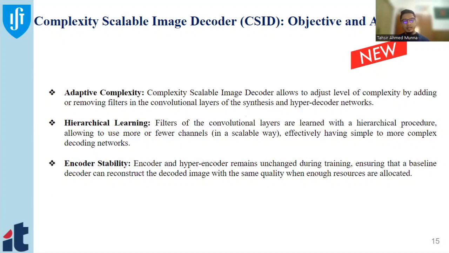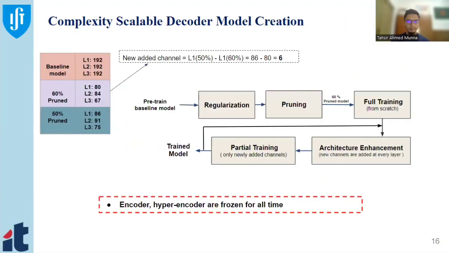It also has hierarchical learning. That means it will learn in a hierarchical way: the simpler model will come first, then the harder models will learn from the simpler model. And it has encoder stability. That means during training, we always freeze the encoder and hyperencoder part to have the same bitstream, so that we can play only with the model quality.